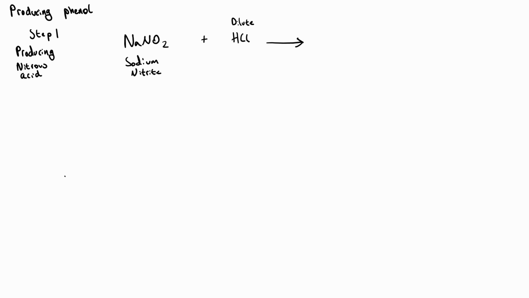Producing phenols requires multiple steps. Our first step is producing one of the reactants, nitrous acid, HNO2. It's an incredibly unstable and reactive species which needs to be made in situ. We produce nitrous acid by reacting sodium nitrite with dilute HCl, and that will produce nitrous acid and NaCl. But because that nitrous acid is so unstable, we place ice into the solution, and that's to keep the temperature below 5 degrees. And that prevents the unstable nitrous acid from thermally decomposing.